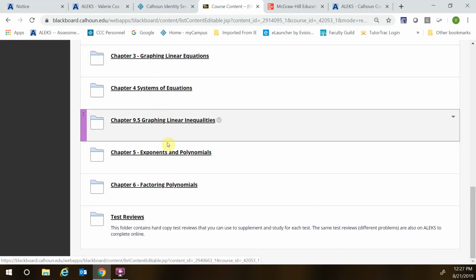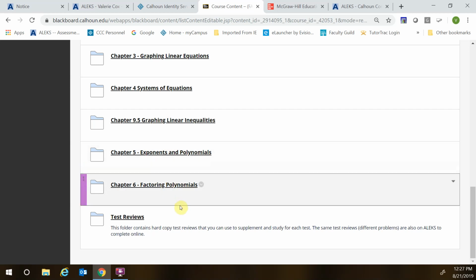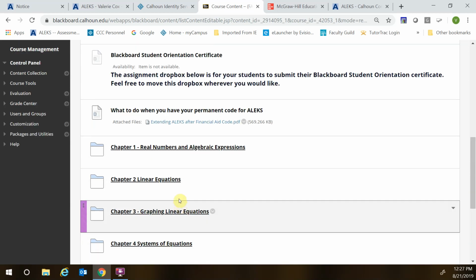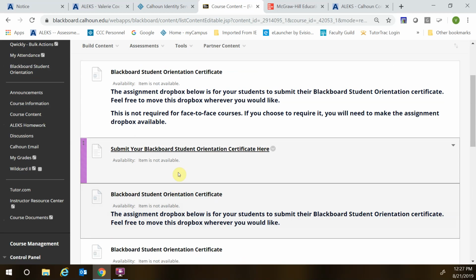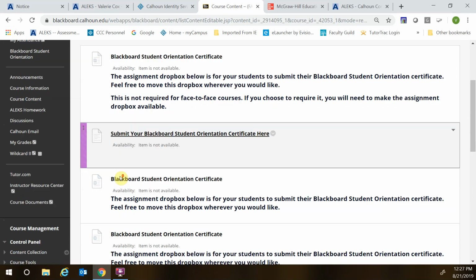And then we'll be working on some more things, the exponents, polynomials, and factoring before you come in for the final. Remember, you are coming into a testing center, either at Calhoun or an approved testing center, to take your midterm and your final. So again, that's under course content.